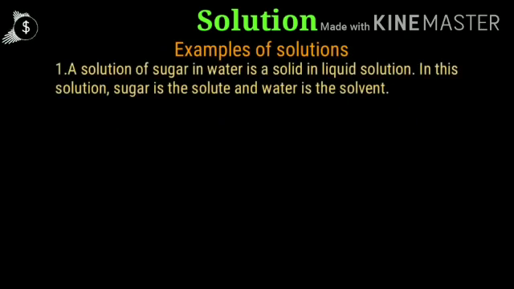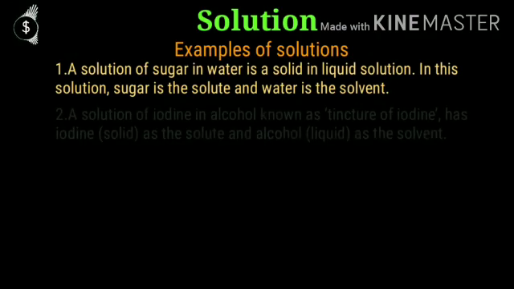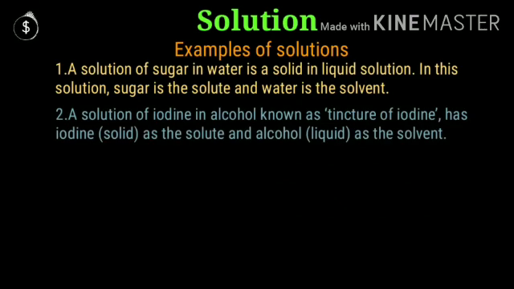Now examples of solutions. A solution of sugar in water is a solid in liquid solution. In this solution, sugar is solute and water is solvent. Sugar is solid and water is liquid. Another example is a solution of iodine in alcohol, known as tincture of iodine.